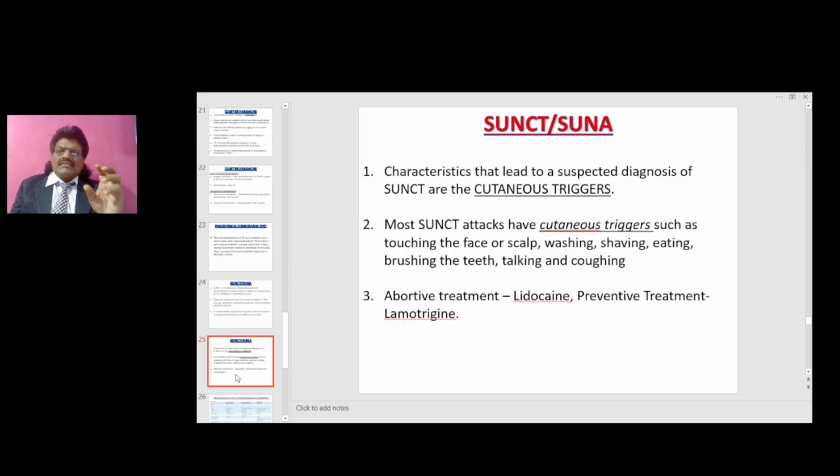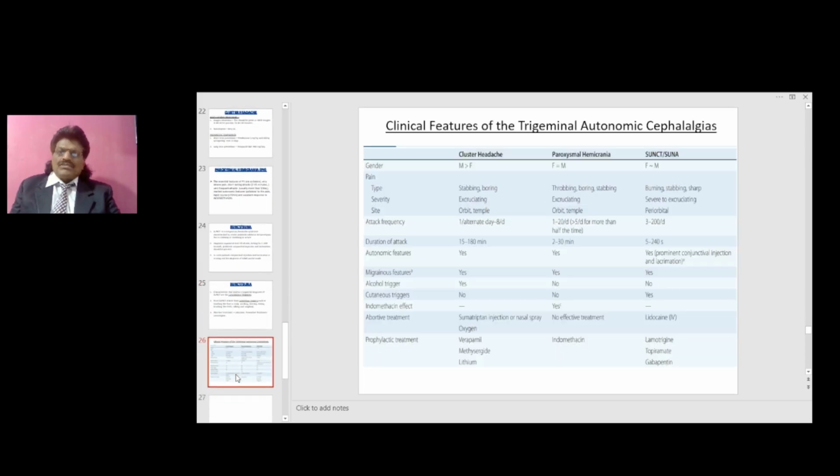The characteristics that lead to a suspected diagnosis of SUNCT are the cutaneous triggers. Most SUNCT attacks have cutaneous triggers such as touching the face or the scalp, washing, shaving, eating, brushing the teeth, talking and coughing. The abortive treatment includes lidocaine and the preventive treatment includes lamotrigine.